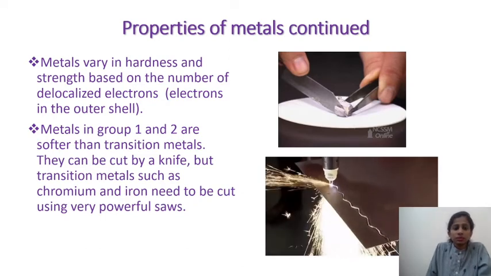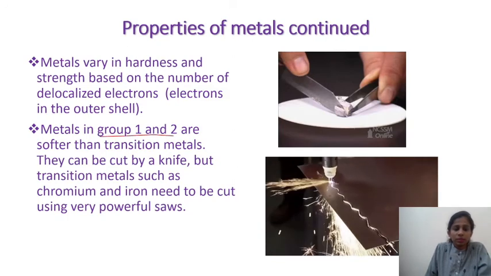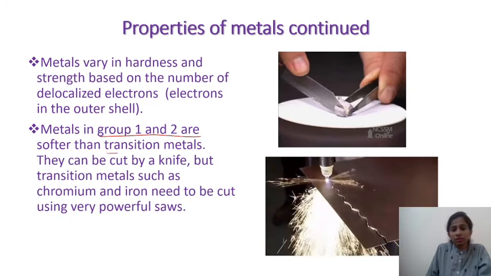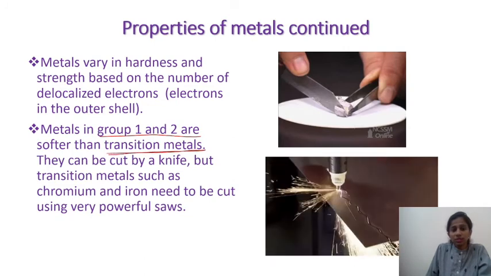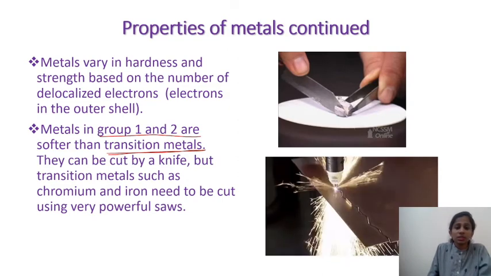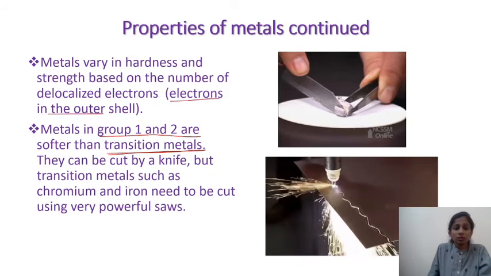The hardness of metals will vary. If you look at the group 1 and group 2 metals, they are comparatively softer when compared to the metals present in the D block. Those are called transition metals. This hardness depends upon the strength of the bond, which depends upon the electrons in the outermost shell.